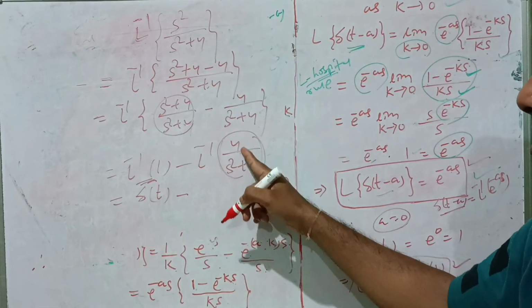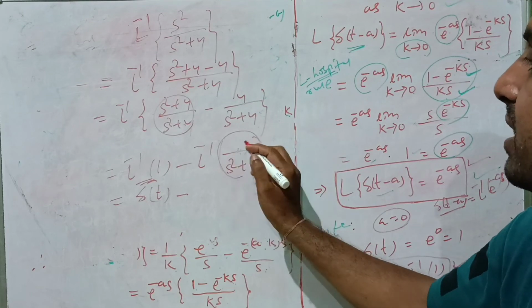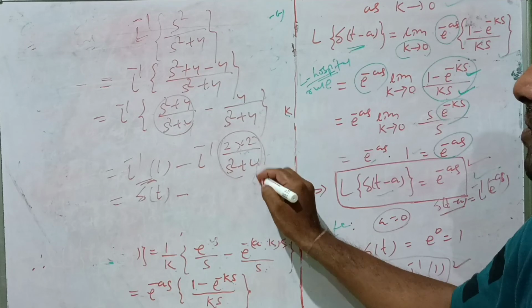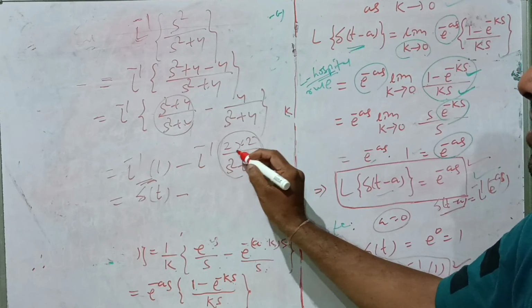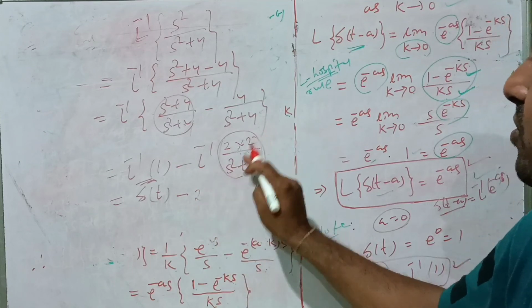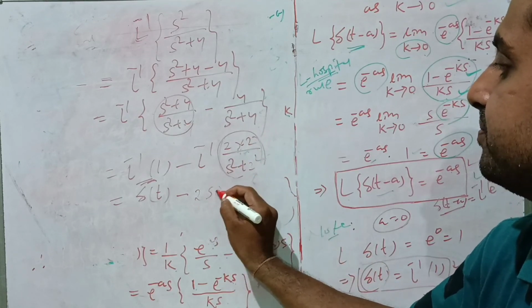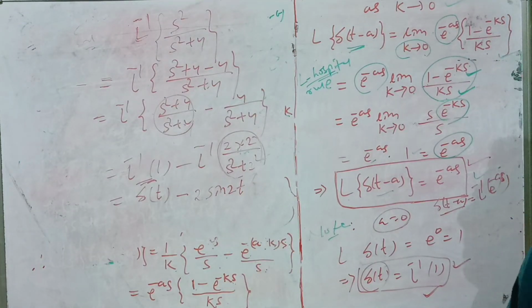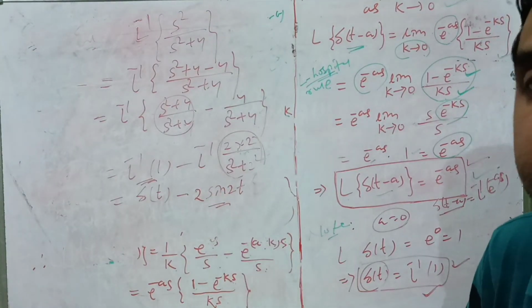Already we know that 4 divided by s square plus 4, we can write 4 as 2 into 2. So 2 divided by s square plus 4, and s square plus 4 means s square plus 2 square. So what is this? Sine 2t, so 2 into sine 2t. So this is the result.